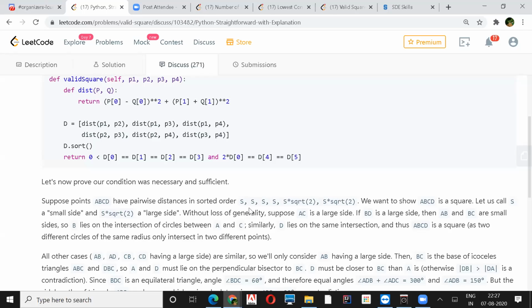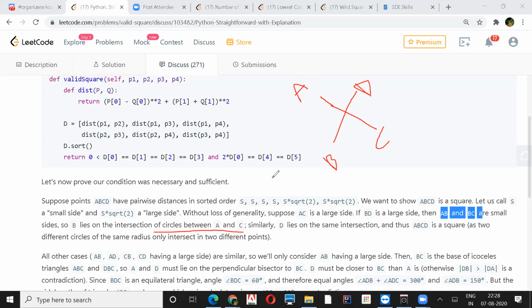I couldn't understand this explanation. We want to show ABCD is a square. So one is a small side, the other is a large side. If AC is the large side, then BD is a small side. If BD is the large side, then AB and AC are small sides. So B lies on the intersection. He's trying to compare: if there are two large sides like AC and BD, they will be our diagonals, right? And therefore, if A and C are diagonals and B and D are diagonals, then AB and BC are small values, correct? And therefore they will be the sides. That is what he's trying to say. So B will lie on the intersection of circles A and C.